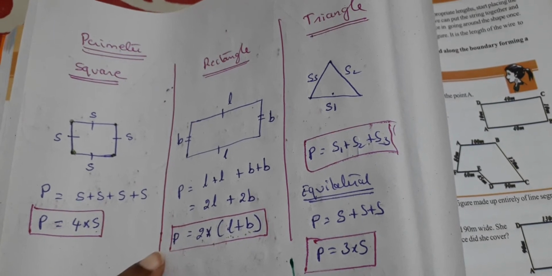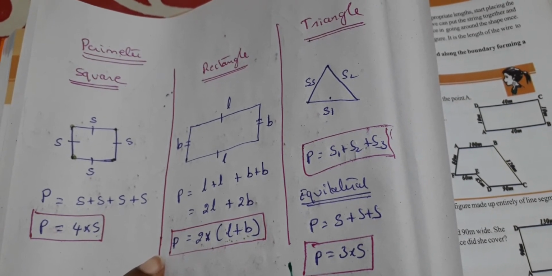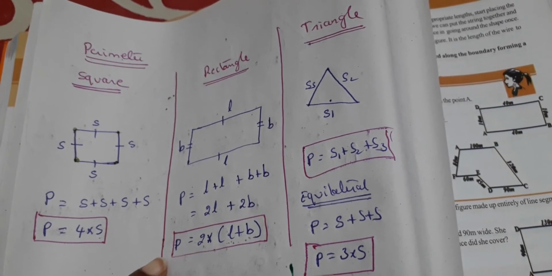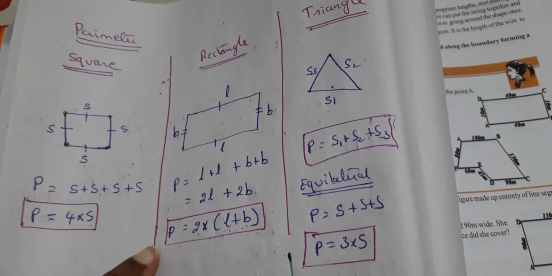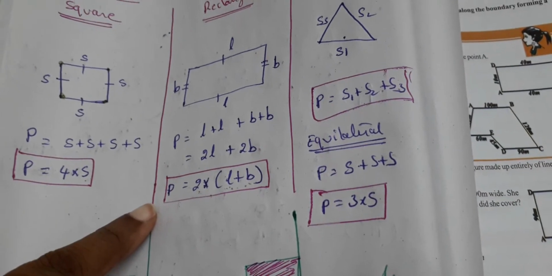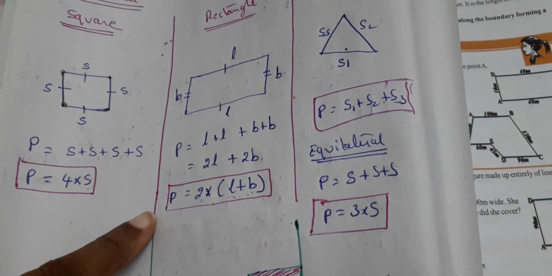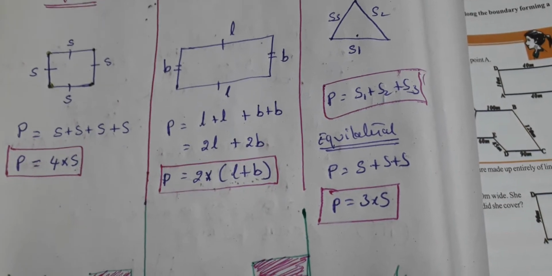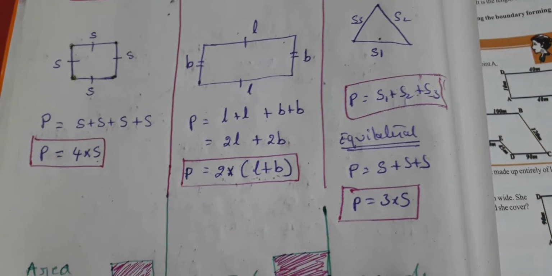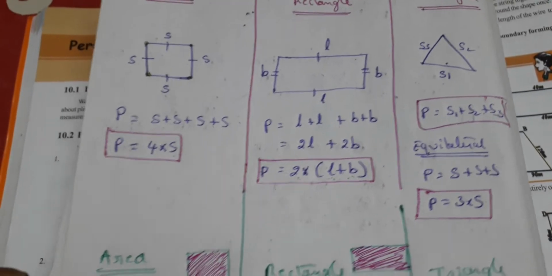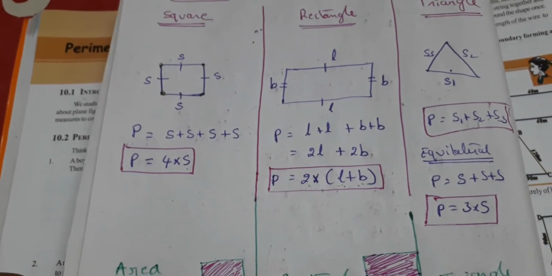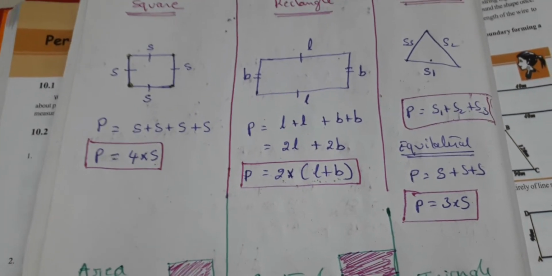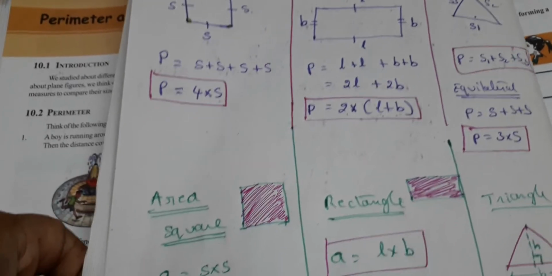Right? Is this possible? In a triangle, 3 plus 4 is always greater than 5. Yes. 5 plus 3 is greater than 4. Yes, this is possible, so you can add all three sides. Suppose it is an equilateral triangle with each side 3 centimeters, then 3 into 3, 9 centimeters is the perimeter. This is how you have to substitute and solve the problems. Hope you can do it. In your exercise 1 you only have to fill in these area and perimeter formulae, and then exercise 2, I think we can start with the problems.